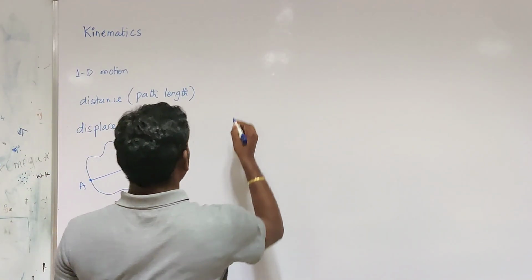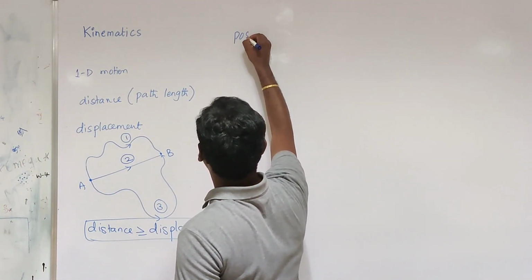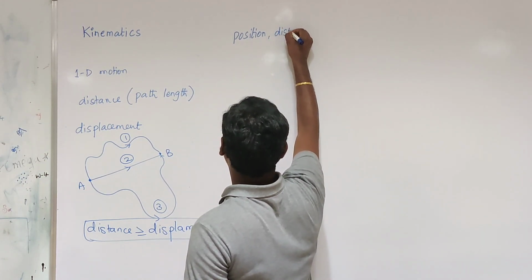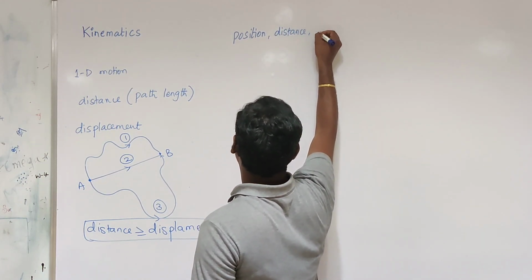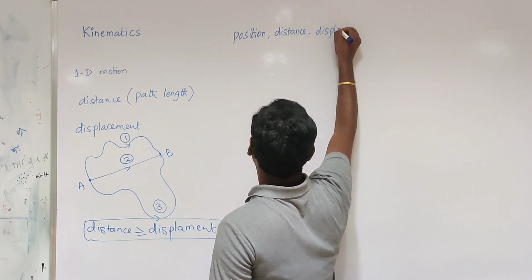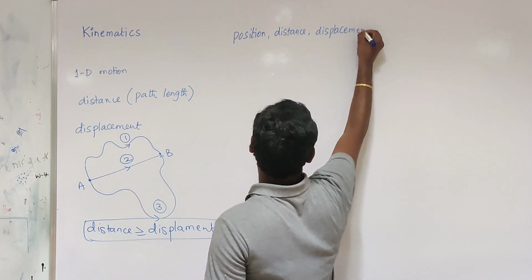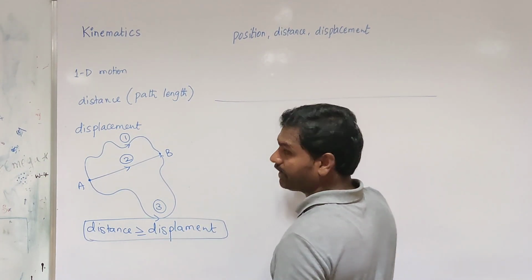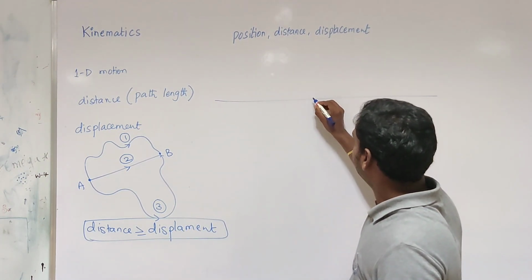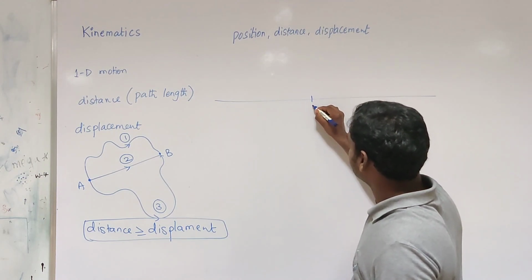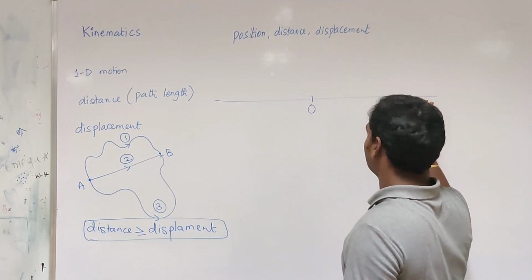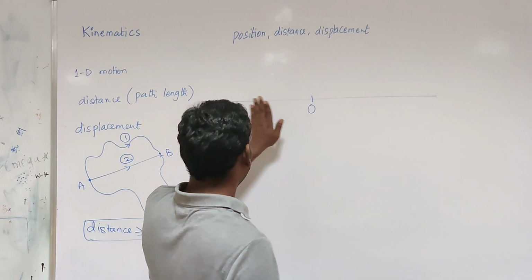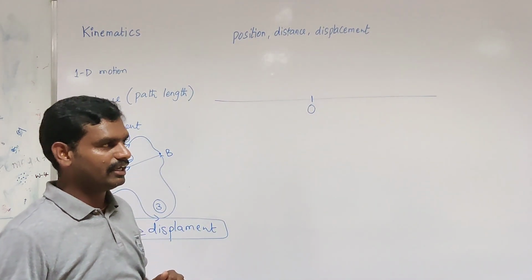See here, we are going to discuss position, path length, that means distance, and also displacement. Let me take the x-axis here. Consider this as the origin. The right side of the origin is the positive x-axis and the left side of the origin is the negative x-axis.